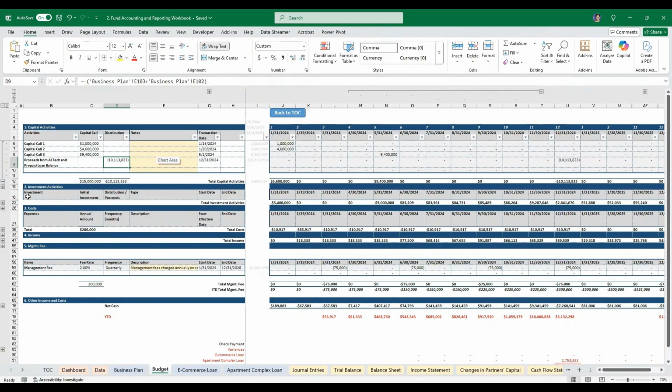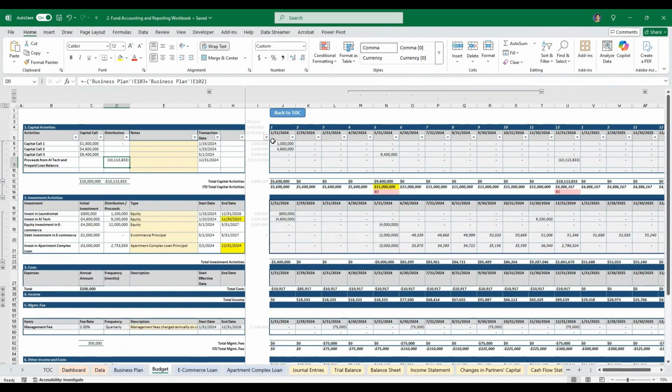And then next one, we're going to do our investment activity. So for all the money we bring into the fund, now we're going to spend $800,000 into the laundromat in January, and we're going to spend $4.6 million into the AI tech in January. And then in May, after we got all the money, we're going to deploy the money into e-commerce and into the apartment loan. So these are the investment cash outflows we have from our investment. Meanwhile, our investment will bring some dividend and interest income. For the two loans, we do have monthly interest income.